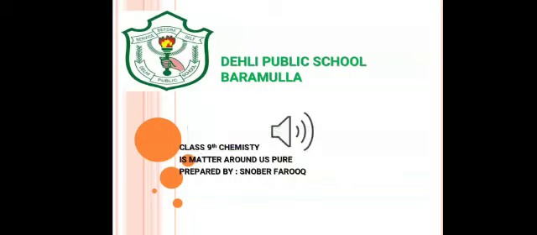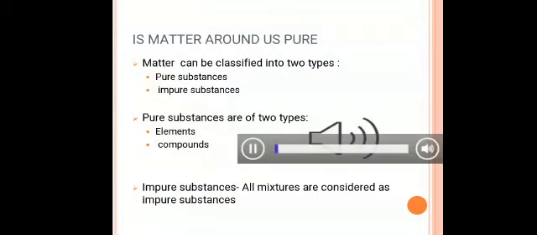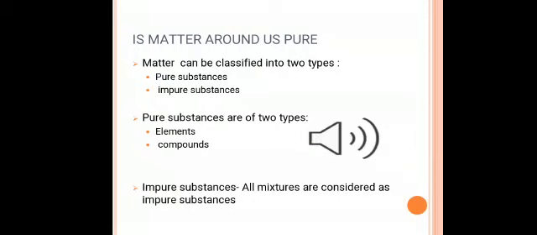So, today let's begin with a chapter: Is matter around us pure? Let us start. Hope you all know what is matter, and in this chapter, we have the question: Is matter around us pure? Matter can be classified into two types: pure substances and impure substances. Now, what are pure substances?